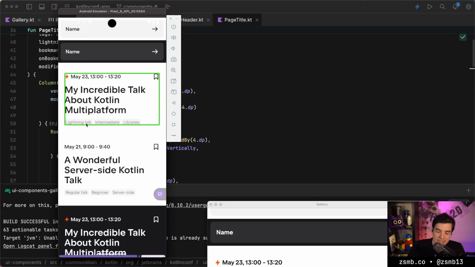It will read off all of the pieces of text, but it won't read the lightning icon because we're going to read lightning talk anyway. And then once we move on with our selection,